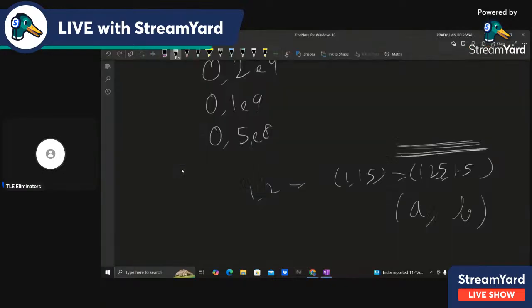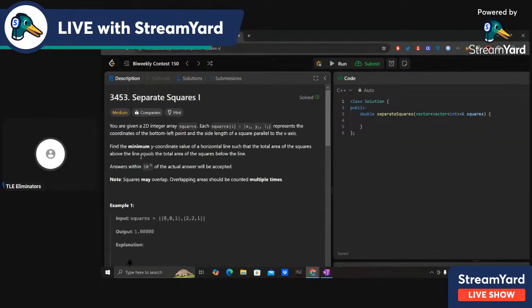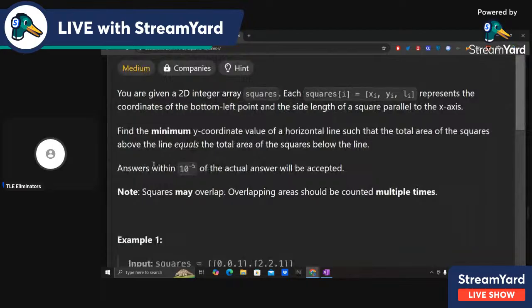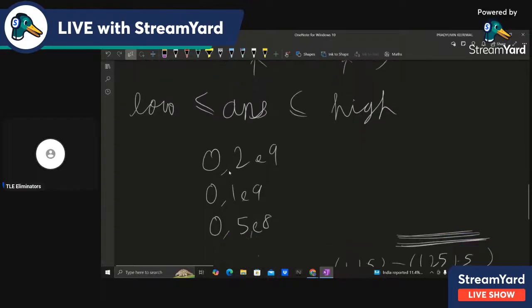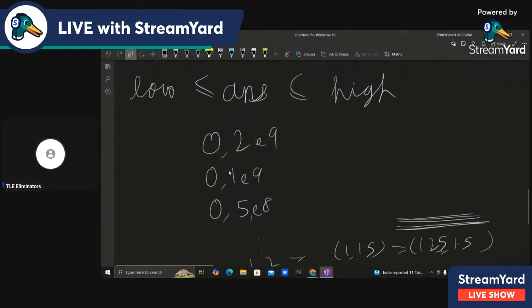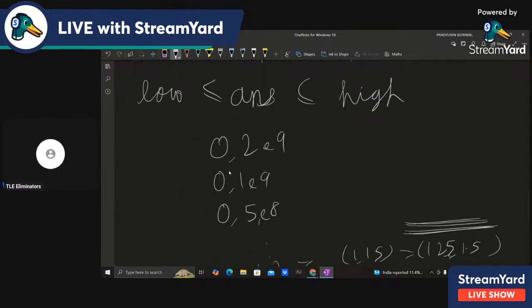But here, since you are working in decimals, they have given you a tolerance. What is tolerance? Any answer which is within 10 raised to the power minus 5 of the actual answer will be accepted. That means if your error is less than 10 to the power minus 5, then it is correct. So we know that after the nth iteration, if we have low and high as our values, then the answer lies between low and high.